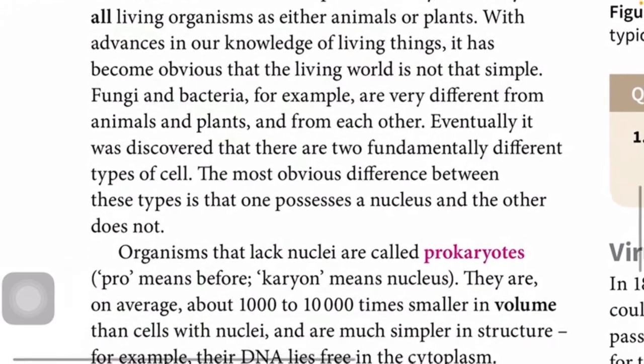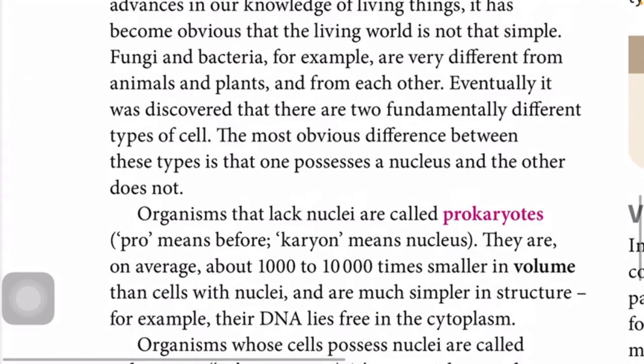But right now, just know this, that two different types of organisms are prokaryotic and eukaryotic. Prokaryotes are those organisms that do not contain a true nucleus, while eukaryotes are those organisms that contain a true nucleus. Okay, eukaryotes contain a nucleus, prokaryotes do not contain a nucleus. So what does a true nucleus mean?